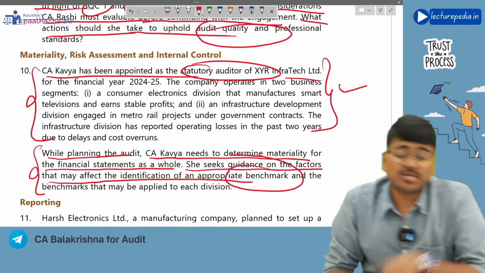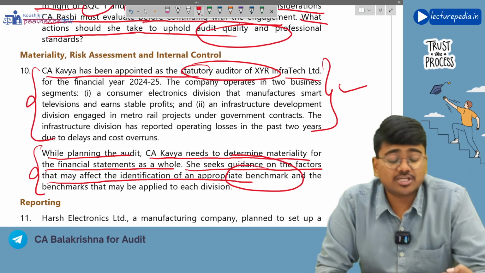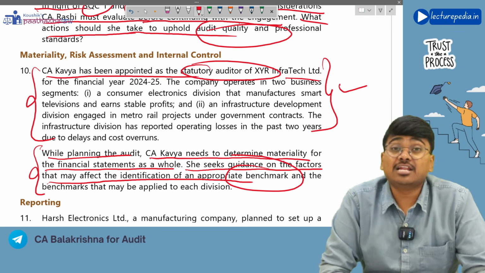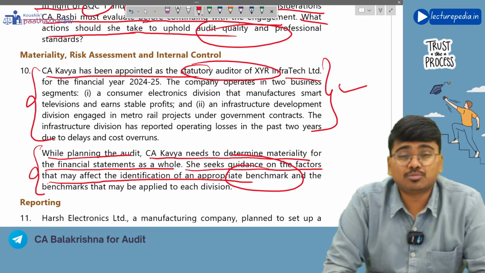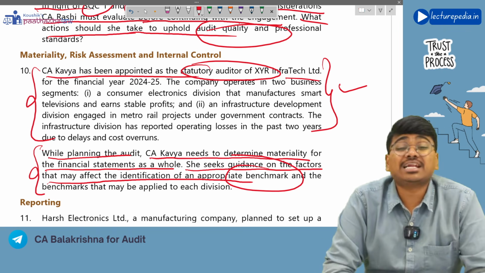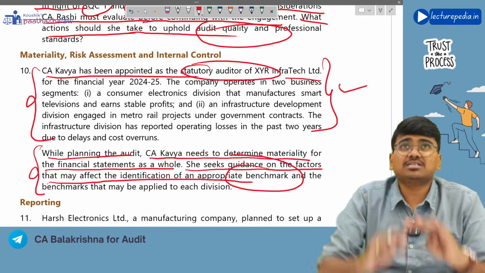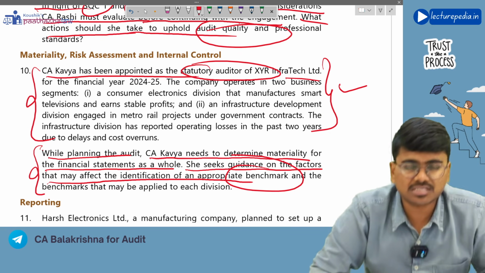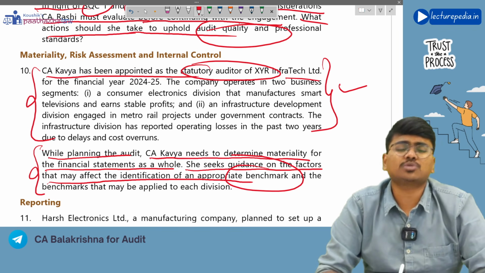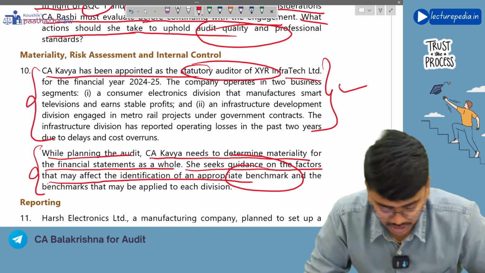For selection of a benchmark, there are certain factors you need to consider: the elements of the financial statements, whether users tend to focus on any item of the financial statements, the relative volatility of the benchmark, the ownership structure in the organization, and how the organization is financed. All these aspects you need to consider with respect to selection of a benchmark, correct or not?